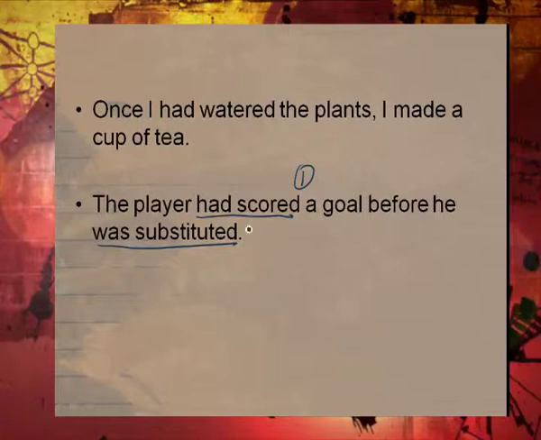And then what happened? He was substituted, poor man. This one has had plus the rest of the verb to show you that that happened first.